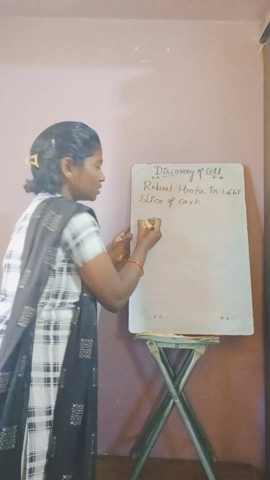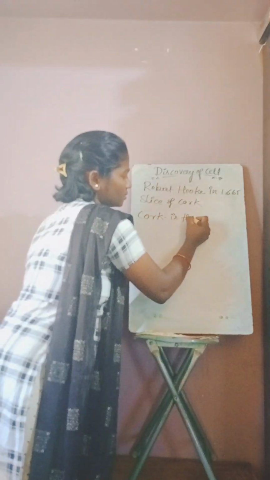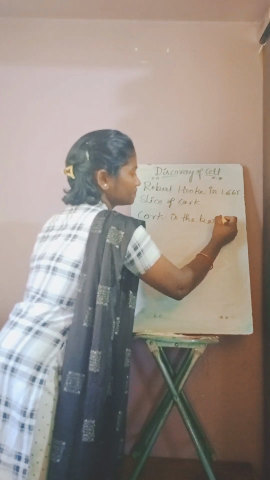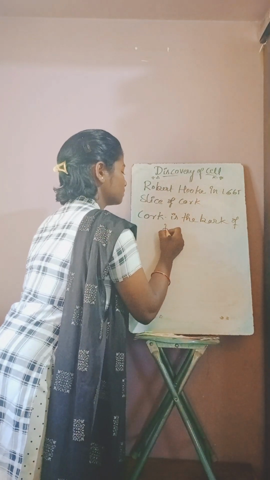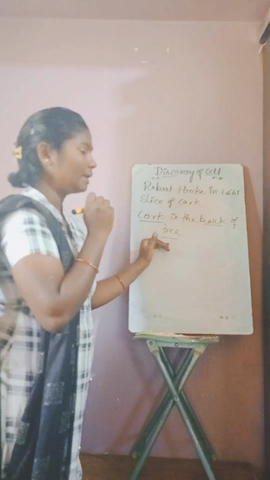So what is cork? Cork is the bark of a tree. So cork is the bark of a tree, right?